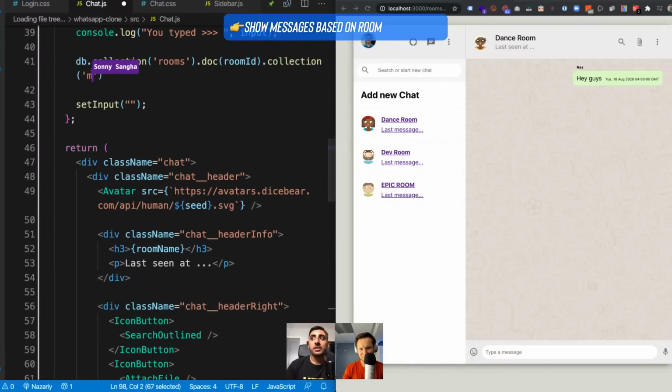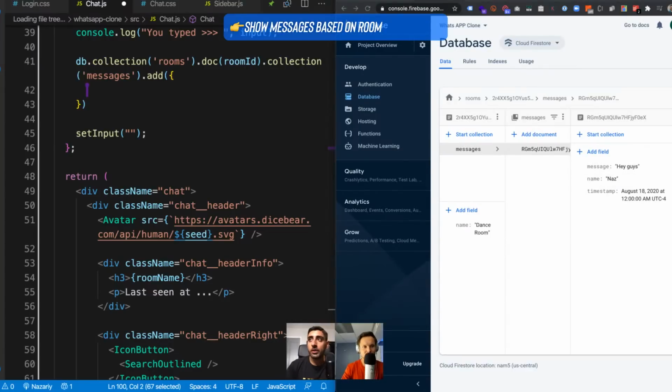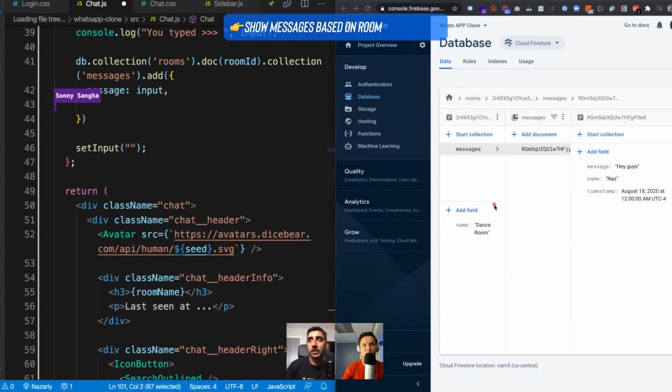Then we're going to say, go inside that collection of messages, and then we're going to add a message inside of there, right? And then we're going to add, remember those things that Nas added? So the message, the user, the timestamp. So the message is going to come from the input, the input that we have in our local state.